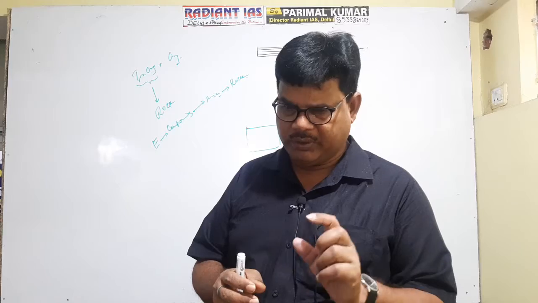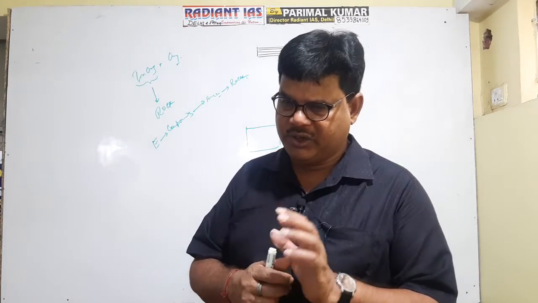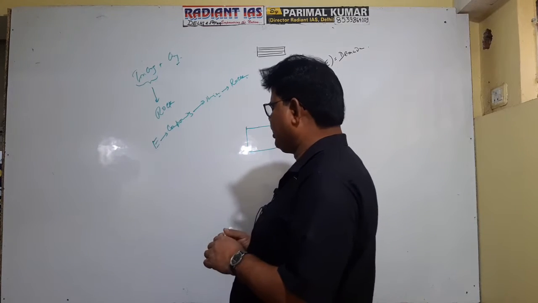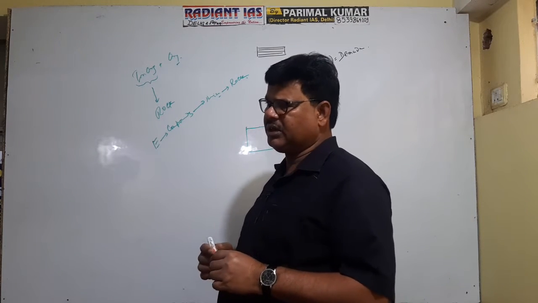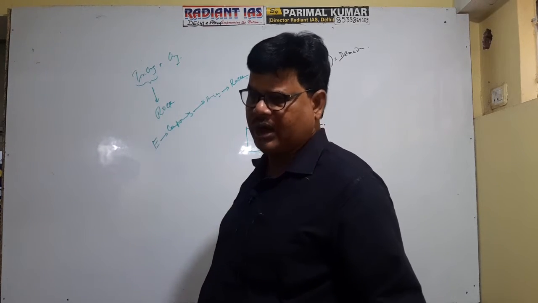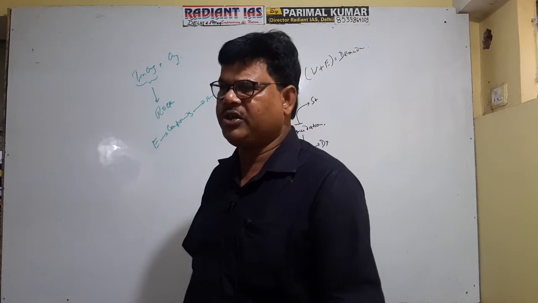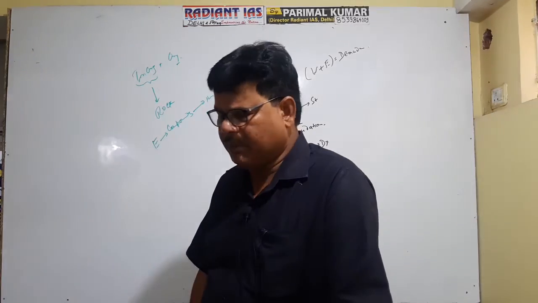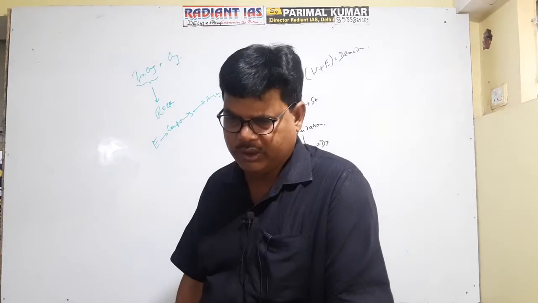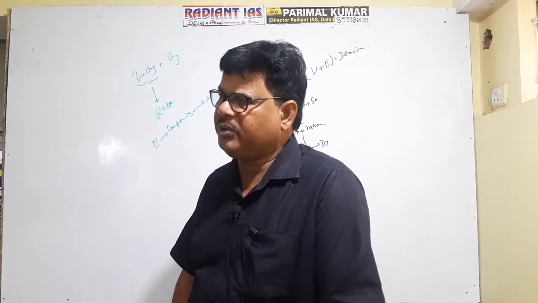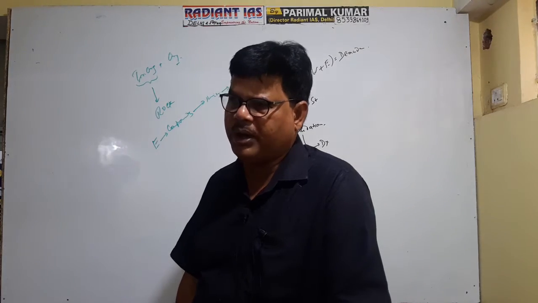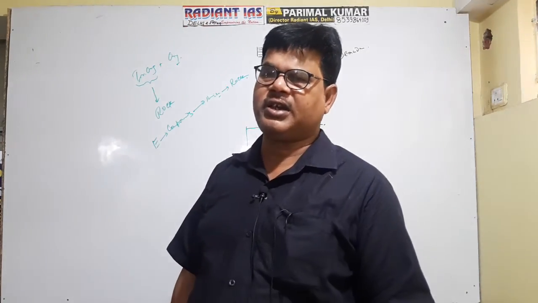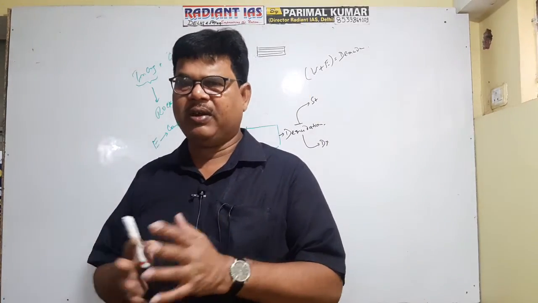Diurnal means within 24 hours, annual means in the year. During summer, high temperature is recorded even in Rajasthan. In Ganganagar district of Rajasthan, temperature during summer increases up to 52 degrees Celsius, whereas during winter it falls below -4, -5 degrees Celsius. So desert area is characterized by a very high annual range of temperature.